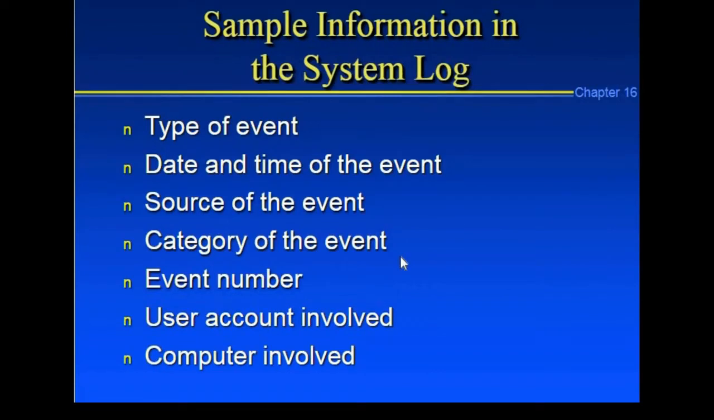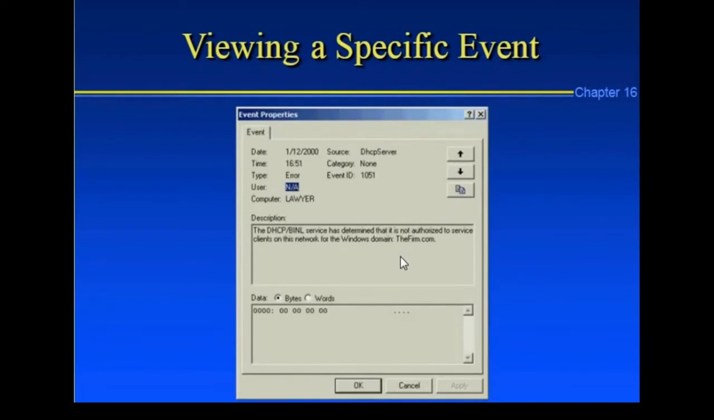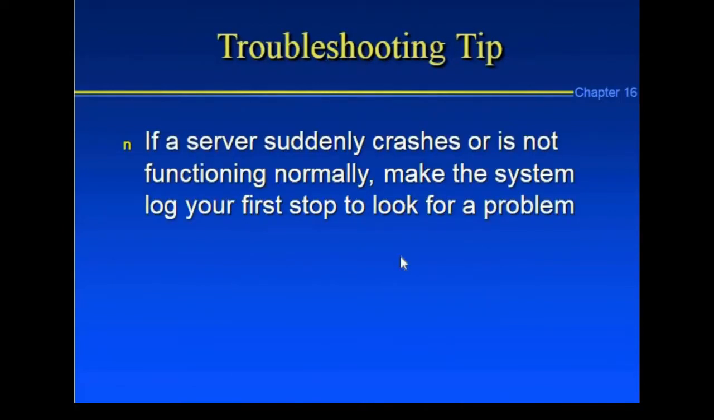Sample information in the system log includes the type of event, date, time, source of event, category of event, event number, user account involved, and computer involved. This is the view of the system log, which helps you view a specific event of the operating system. If a server suddenly crashes or is not functioning normally, make the system log your first stop to look for a problem.